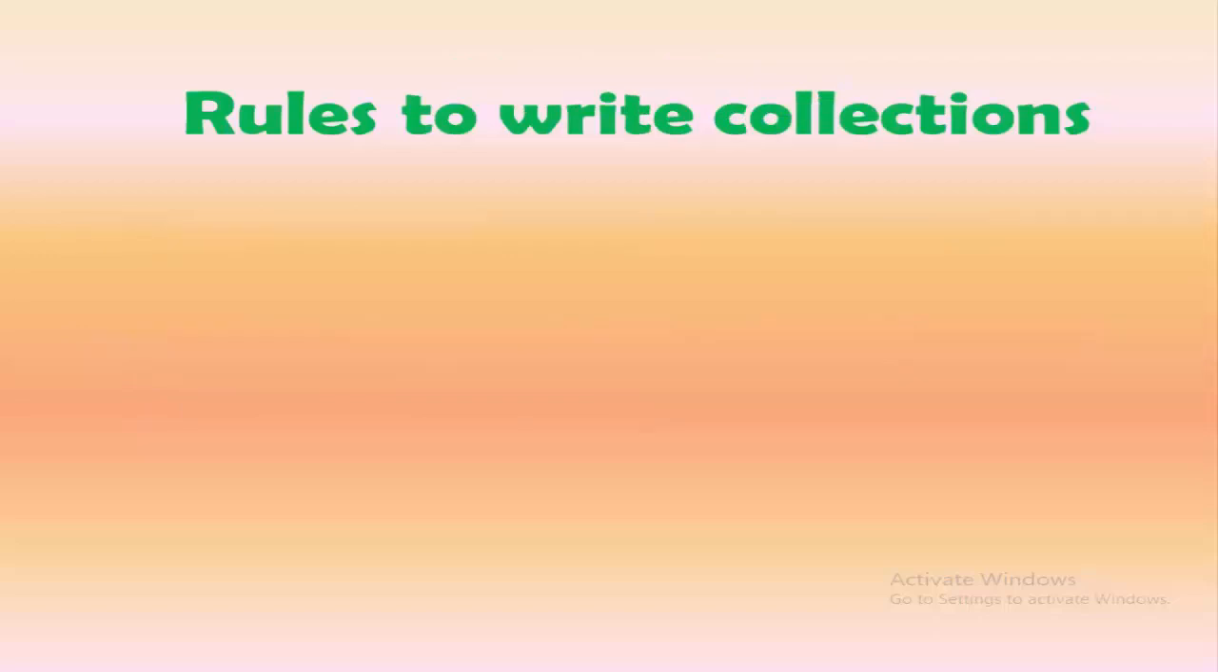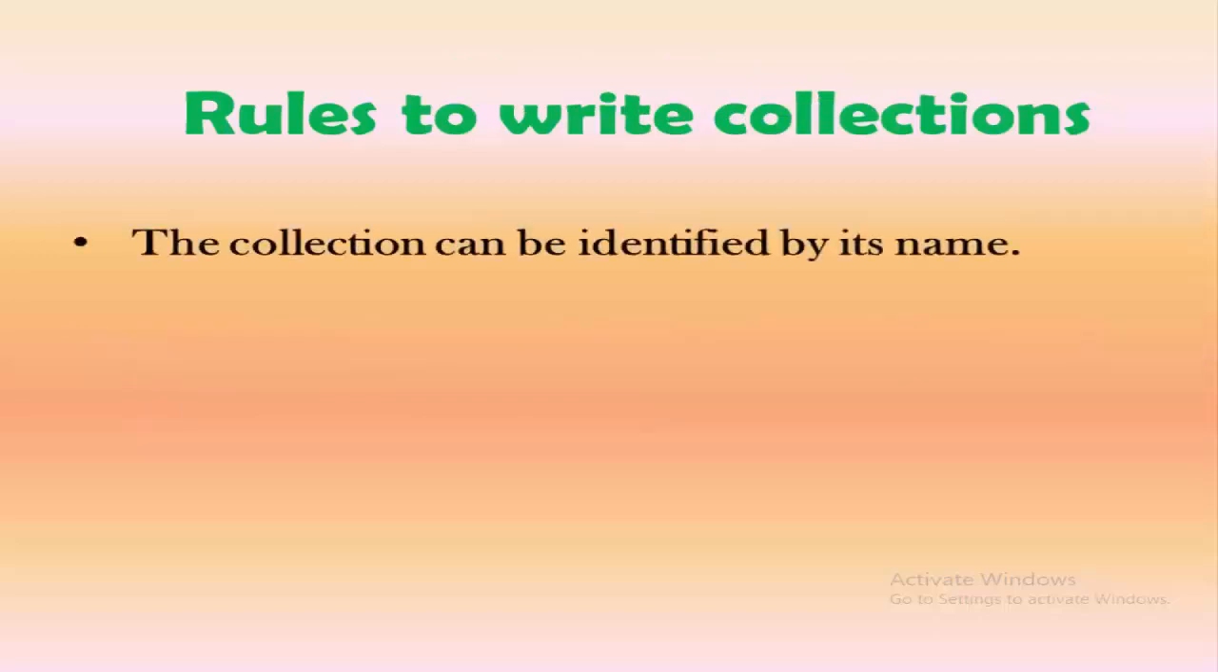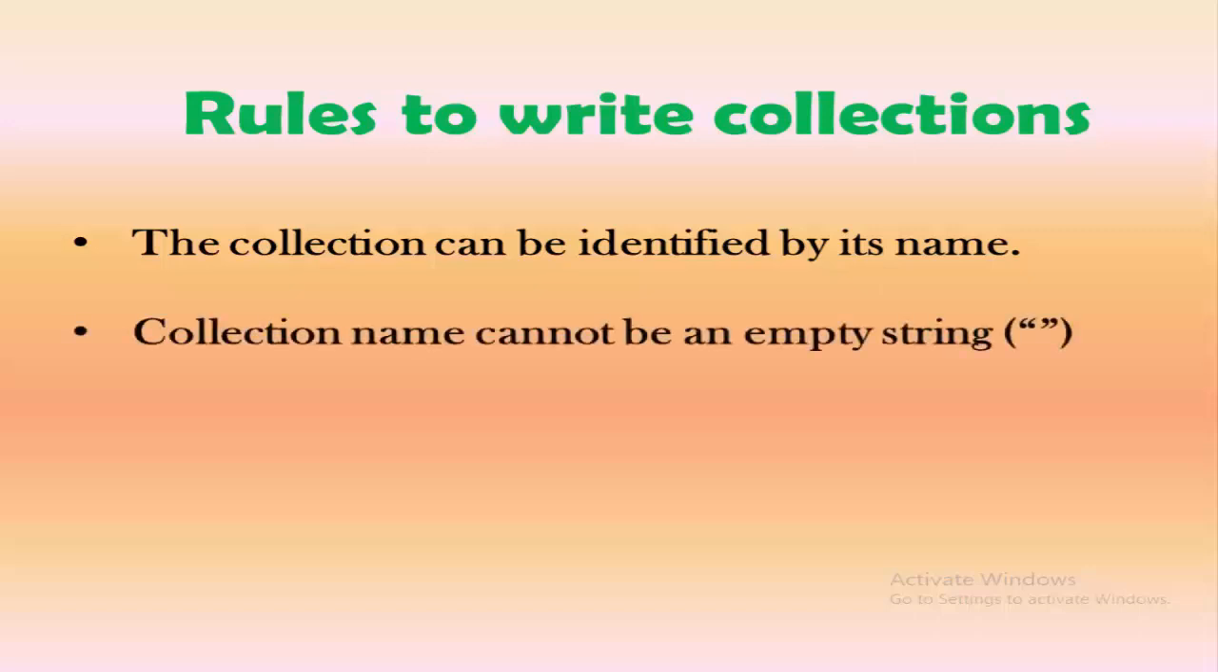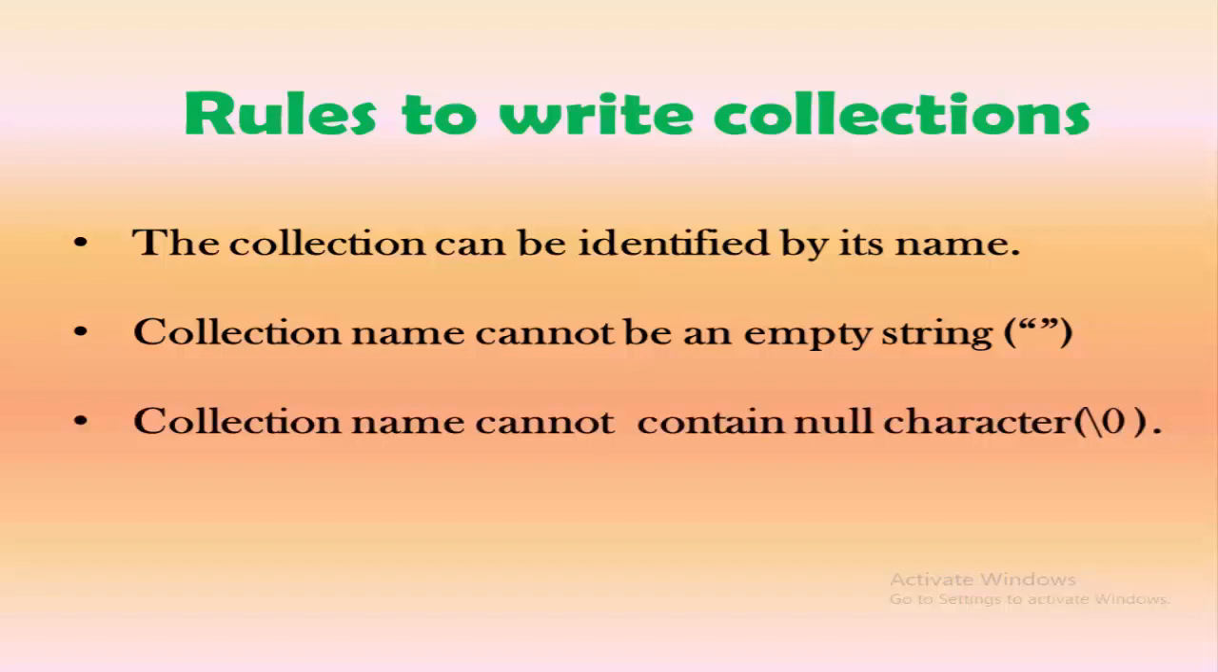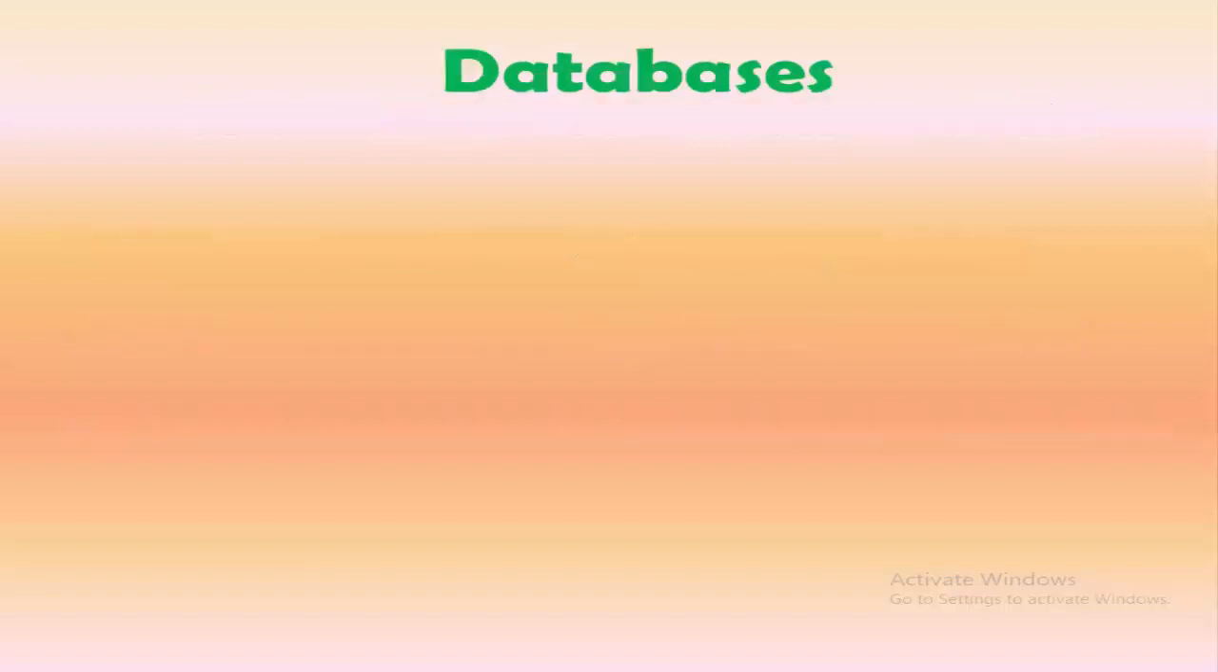Now there are some rules you need to follow while writing collections. The first rule is that the collection can be identified by its name. As in the case of RDBMS, we identify a table by its name. Similarly, in MongoDB, the collection is also identified by a particular name. The next rule is that the collection name cannot be an empty string. So you cannot give an empty name to a collection. Then the next rule, the collection name cannot contain the null character. So you cannot specify any kind of null character within the collection name. These are some rules you need to follow while writing a collection.